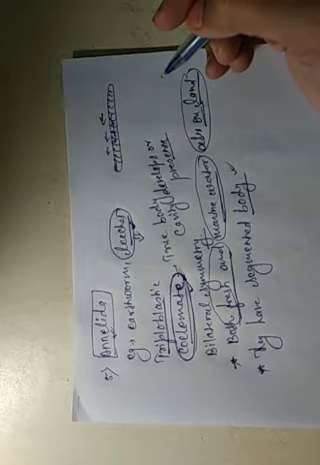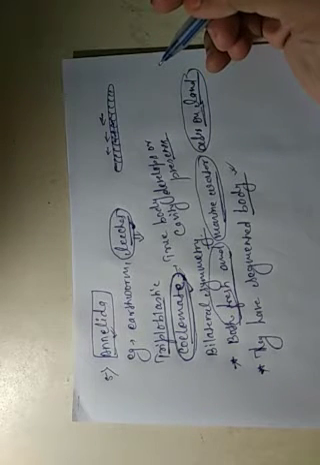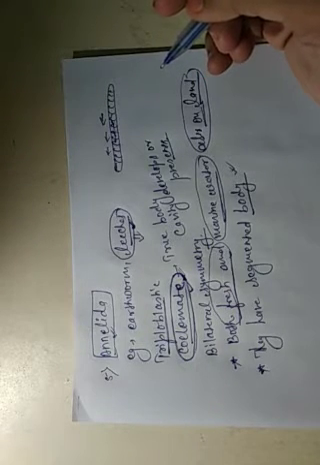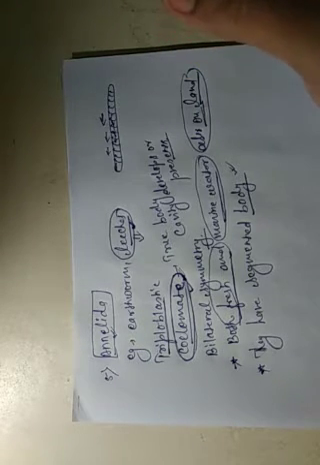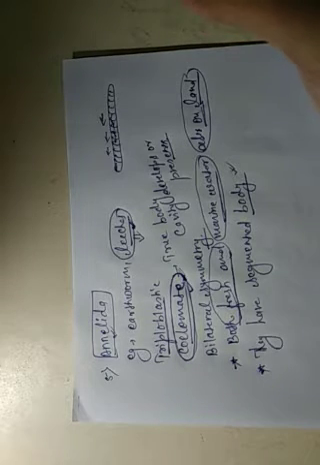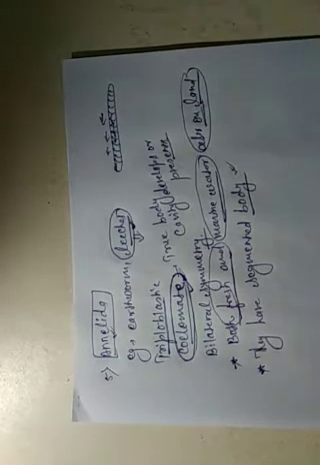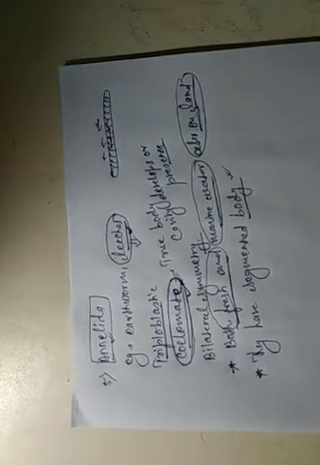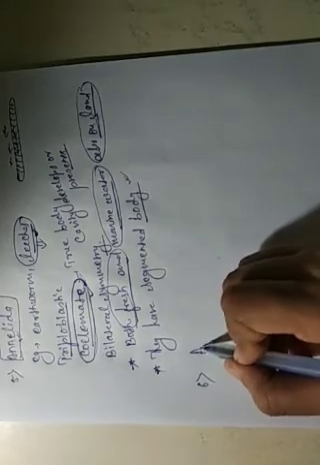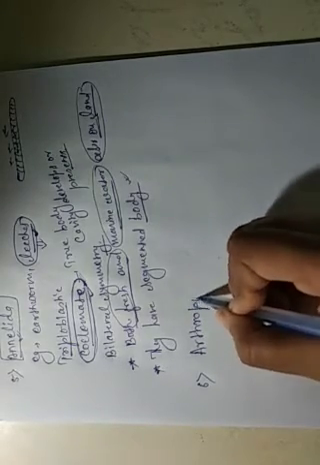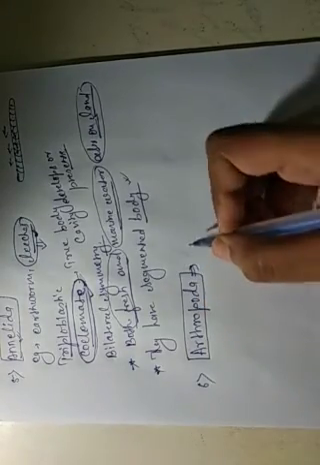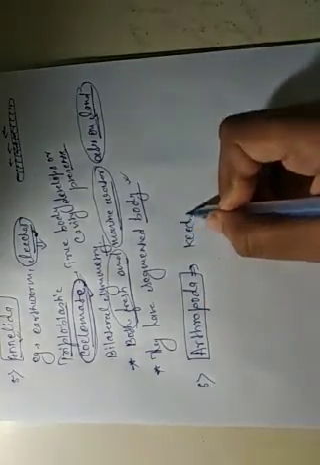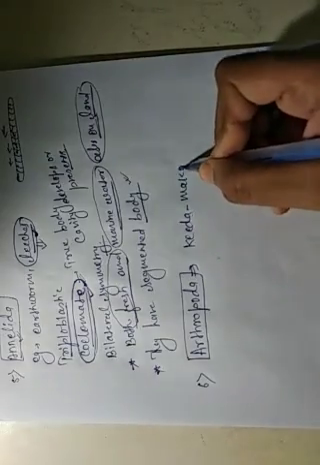And the sixth one is the Arthropoda. Arthropoda is the largest group of animals. Many types of insects found on the earth are included in the phylum Arthropoda. Next is the Arthropoda, also called insects.